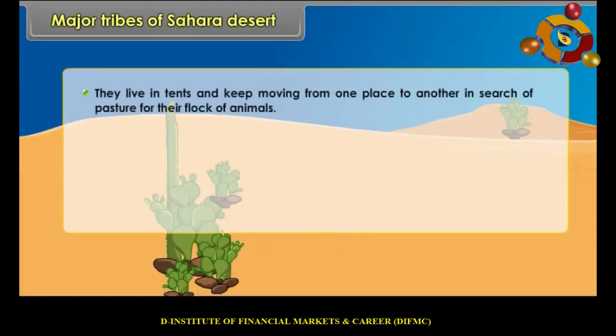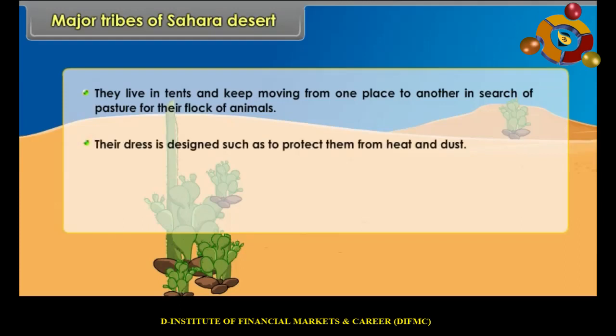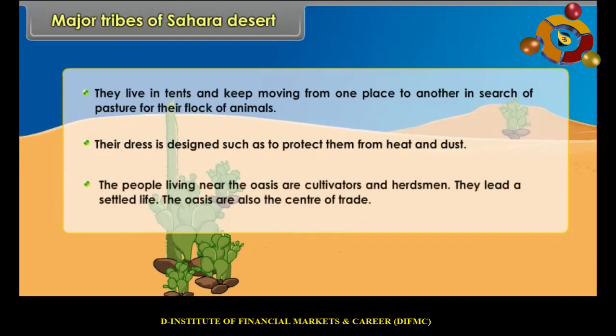They live in tents and keep moving from one place to another in search of pasture for their flock of animals. Their dress is designed such as to protect them from heat and dust. The people living near the oasis are cultivators and herdsmen. They lead a settled life. The oases are also the center of trade.